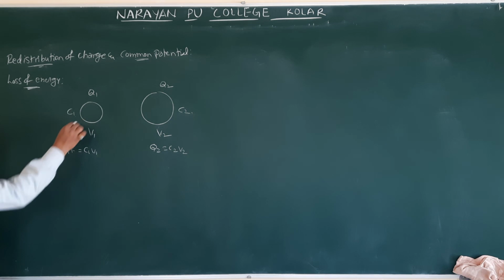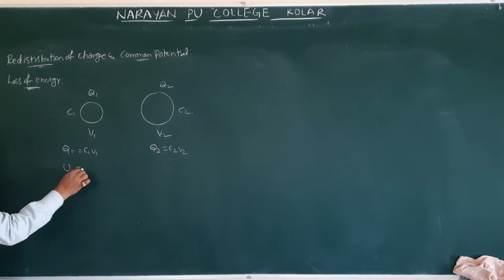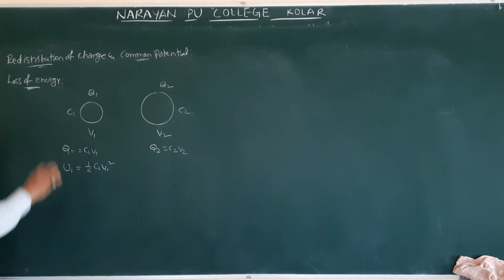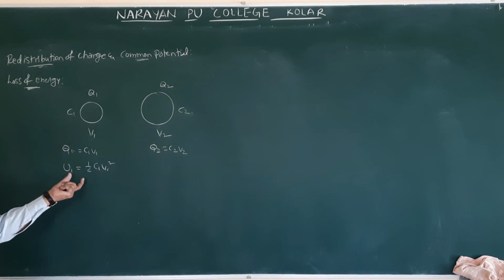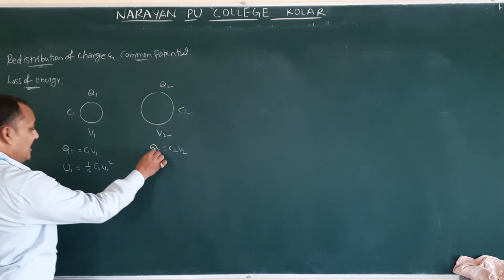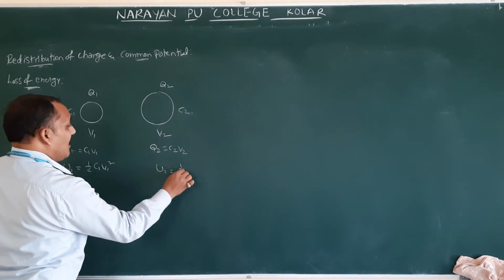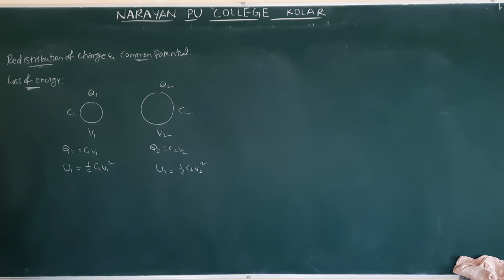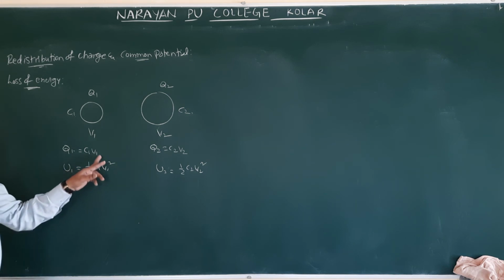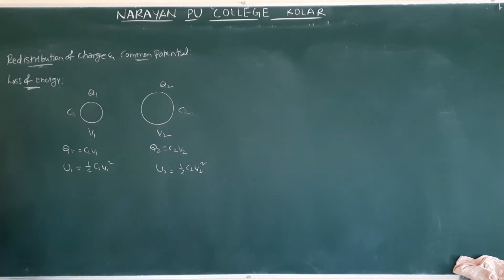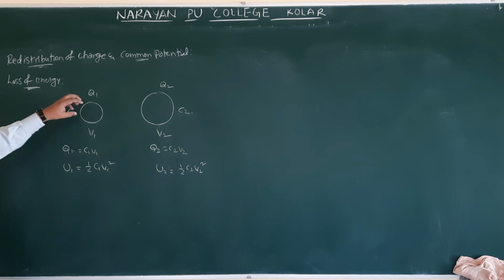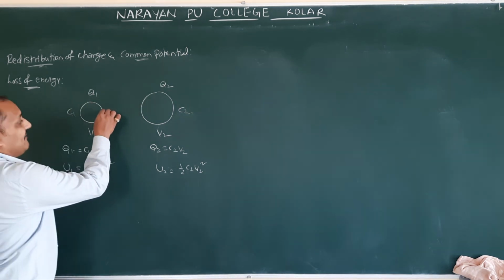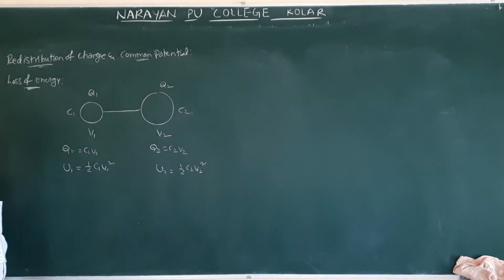That potential is called the common potential whenever we connect these two capacitors. But presently these are separate. Okay. Now what is the initial energy? U1 is equal to half C1 V1 squared, in terms of C and V, because there are three formulas for energy. So U2 is equal to half C2 V2 squared. These are the energy formulas; you already came to know these equations. Whenever we connect both capacitors with a conducting wire, this is the wire.